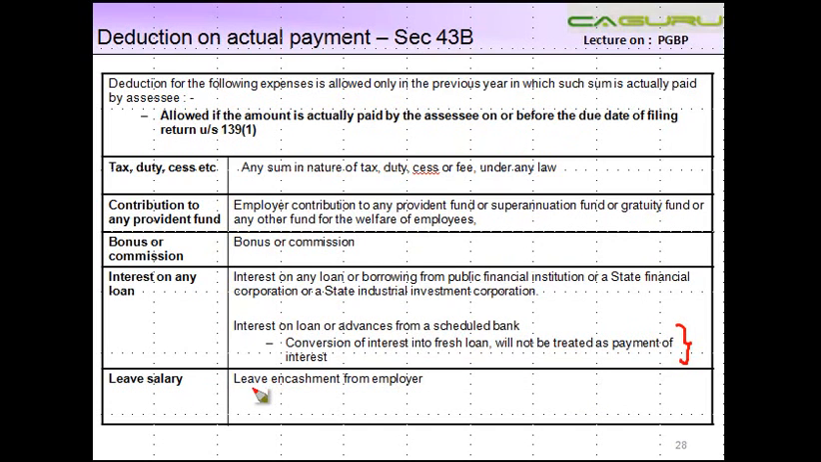Leave salary, leave encashment from the employer, again is allowed as a deduction subject to the payment condition mentioned here. So section 43B is definitely one of the most important sections which you will come across. The reason being that many a times quite a few questions are asked on this. So just be careful, just try to understand it a bit more in detail. We'll take up 1 or 2 practical questions on this. You can also try some more questions independently from the study material or the books that you are referring to pertaining to section 43B for practice purpose. Let us now move on to the next slide.